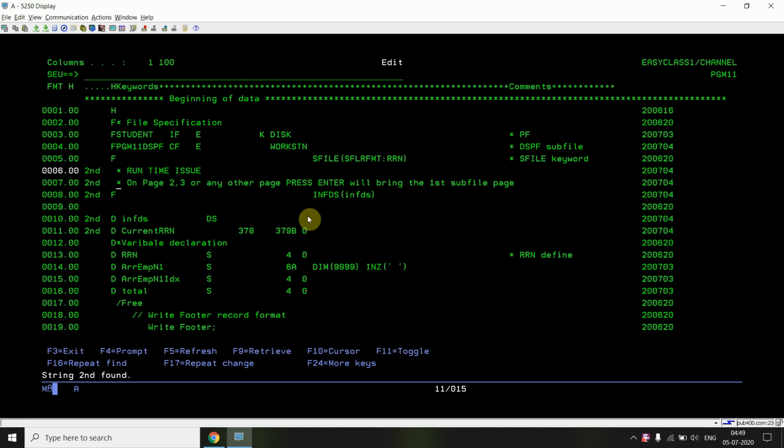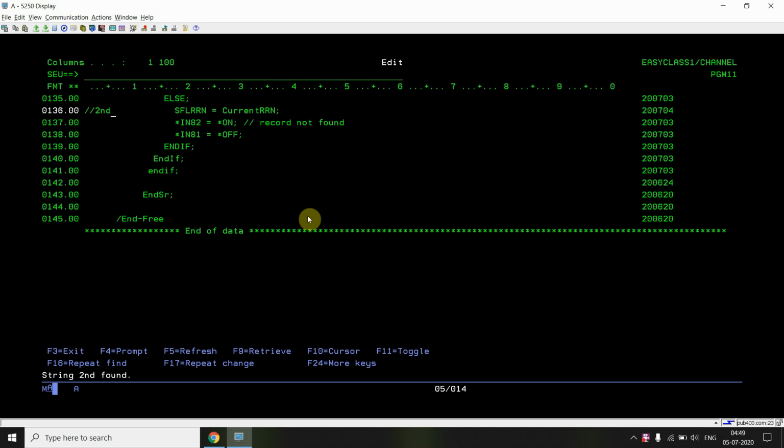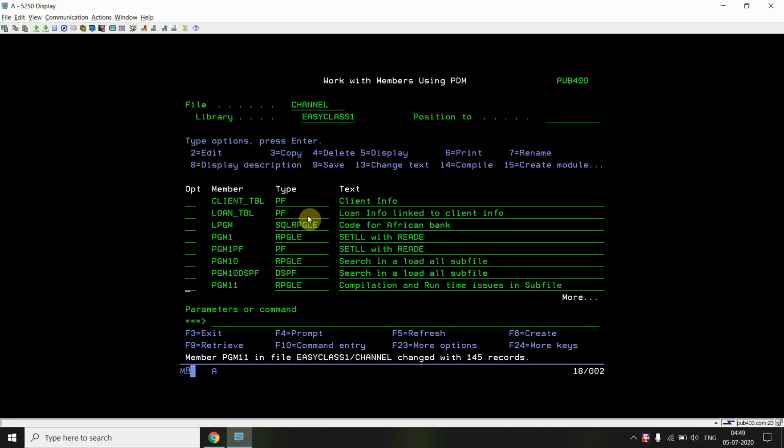So for example, I'm just commenting these lines, which I've already marked so that I can show you in minimum time.